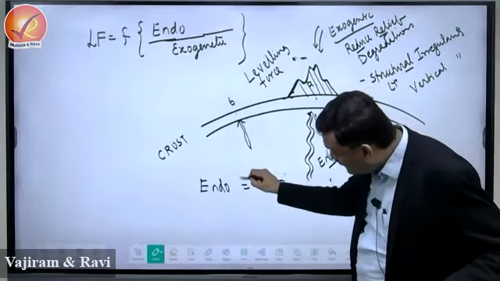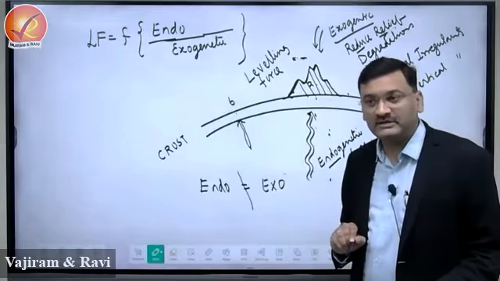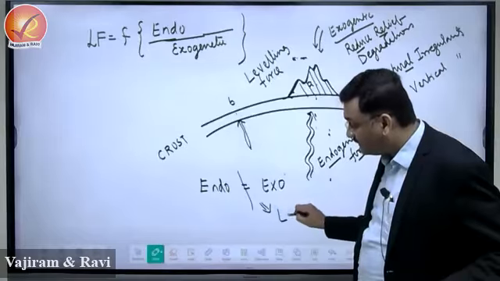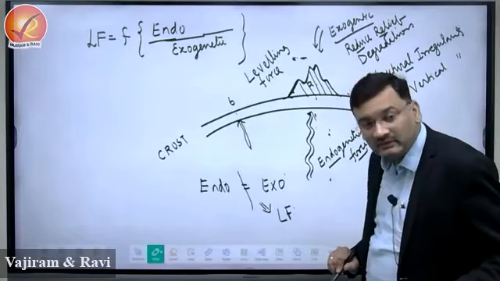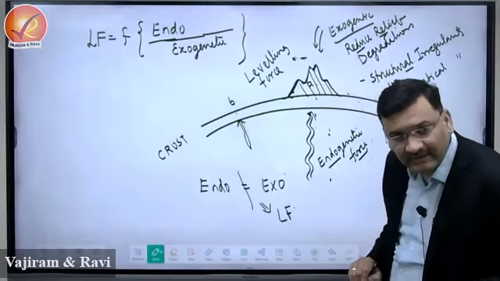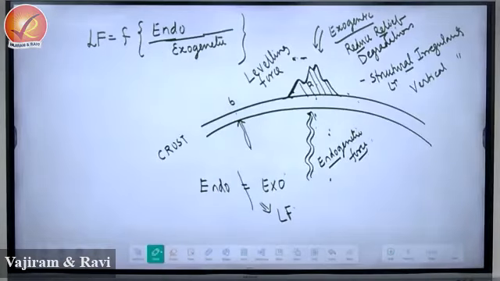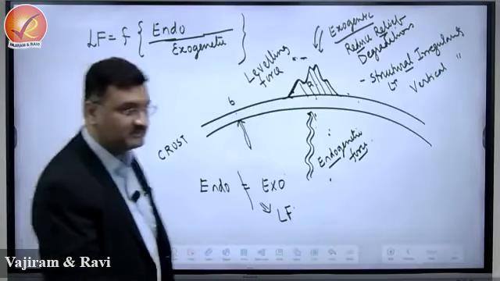No, there is an imbalance in endo and exo, and this imbalance is the reason for identity of any landform. So landform is a function of interplay, competition between endogenetic and exogenetic force. How strong is endo and how strong is exo? This is going to determine the condition of that place, right?